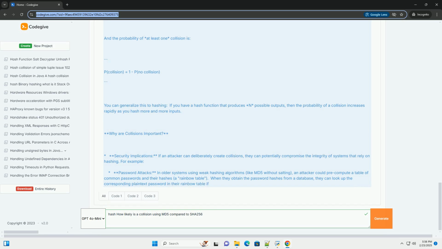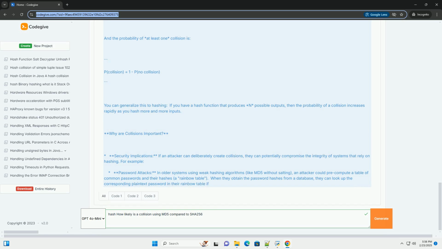3. hash_string_sha256(input_string) is similar to hash_string_md5, but uses SHA-256. 4. main() demonstrates hashing a simple message using both MD5 and SHA-256. It shows how to use the functions. It demonstrates salting a password for better security. It tries to demonstrate collisions, but that is very unlikely in a simple example.